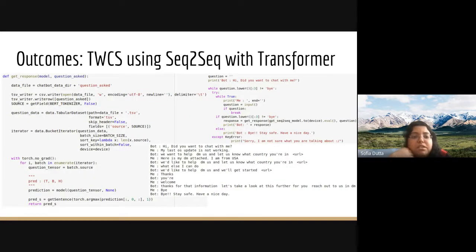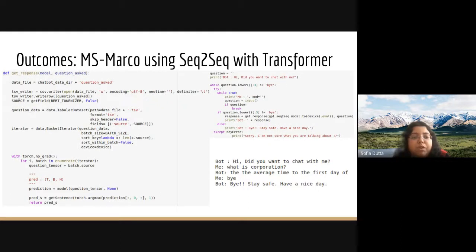So here is a sample chat using the model trained on the TWCS dataset using the sequence to sequence model with transformer. As you can see, the result on a domain specific dataset, which is TWCS, containing customer service interactions on Apple devices, produces a much better and more human-like chat response than what we see with the MS MARCO dataset. The MS MARCO dataset suffers from a diversity of context. Although it contains 100K records, it has an unbounded set of domains, which leads the model to be unable to generate a meaningful sentence, as we can see here.